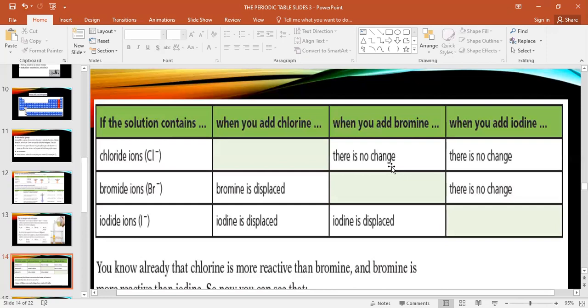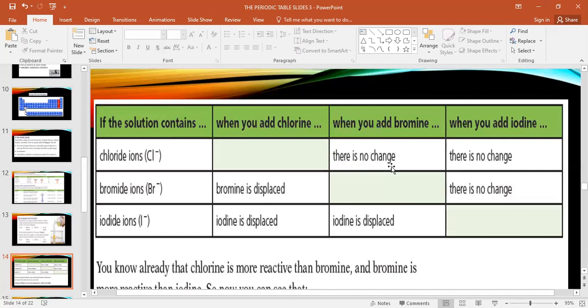Why did I write it here? Because I am going to replace Br with Cl. So this reaction is like that: KCl plus Br. See, in here Br is attached with K, but now Br is separate, and Cl is attached with K. Why? Because Cl removes Br from K.